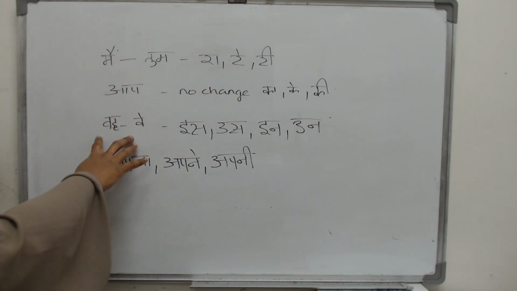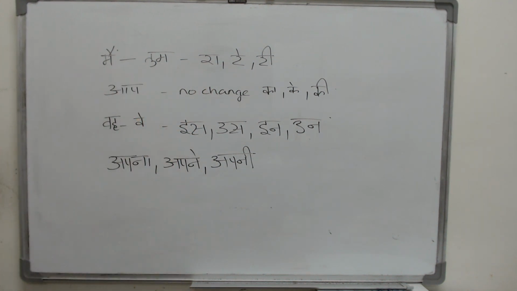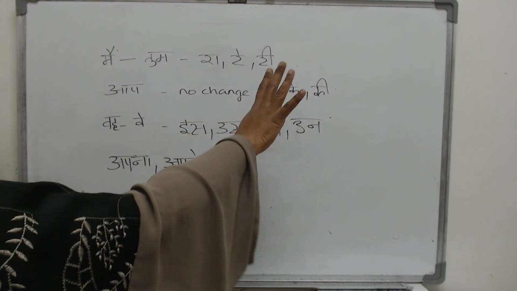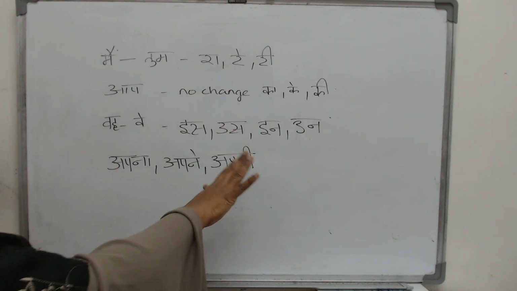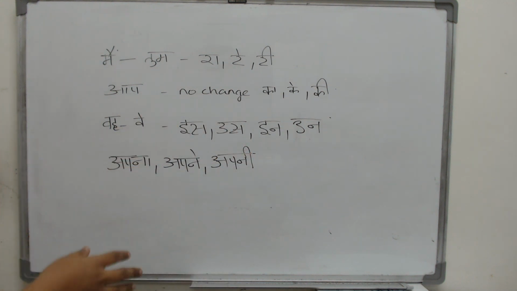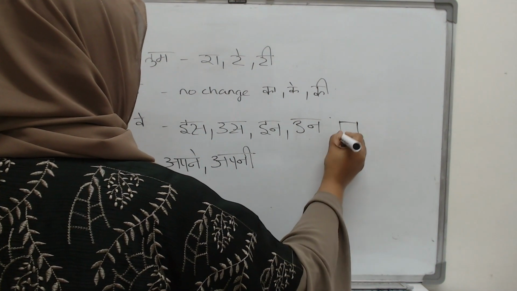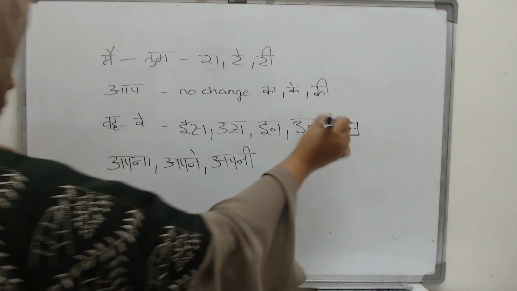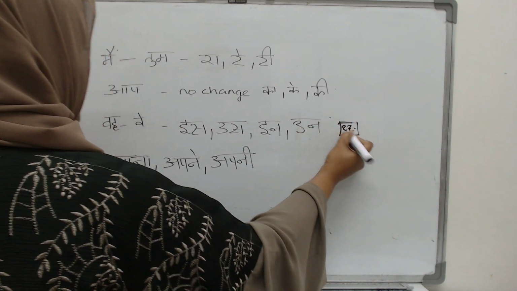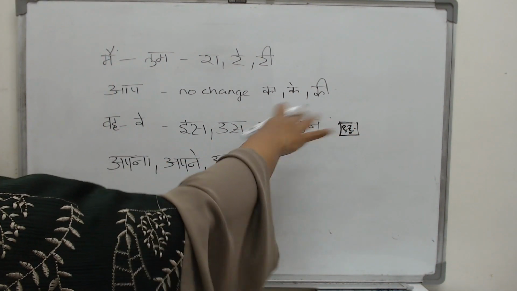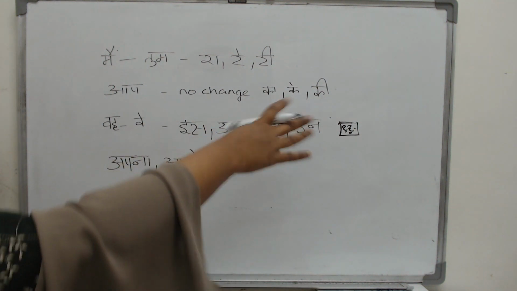Then everything from vah to ve, there are four. Vah, yah, ye, ve. For all of them, this is the oblique form. This is the basic oblique form. To that, depending on what word comes next to this, is it a male, is it a female, you put a ka, ke, ki, you decide what to put out of the three.